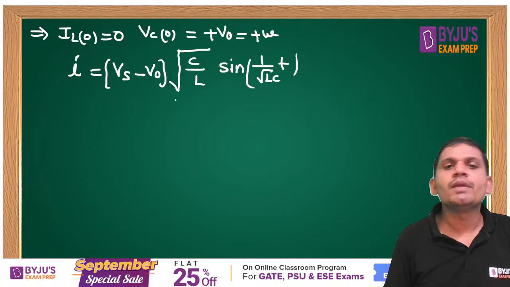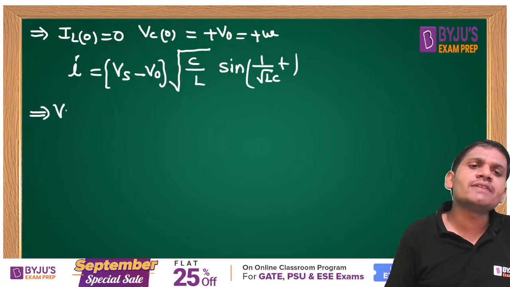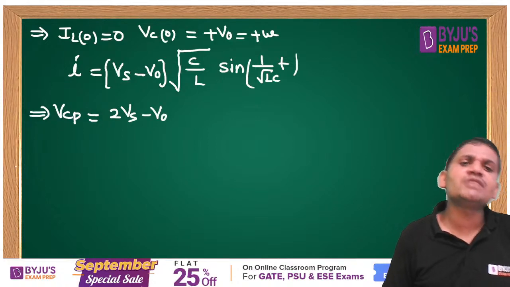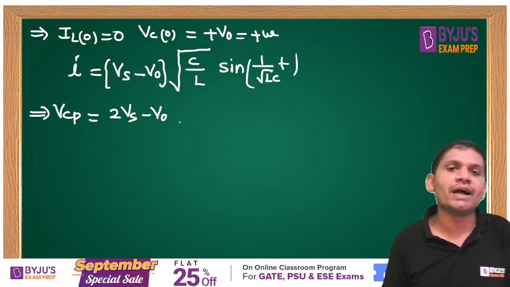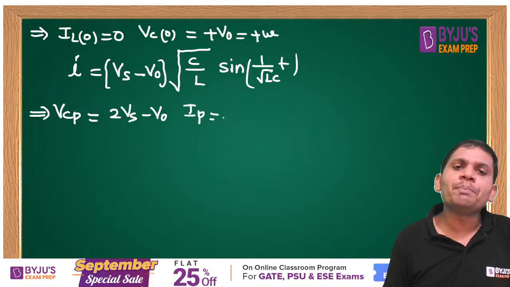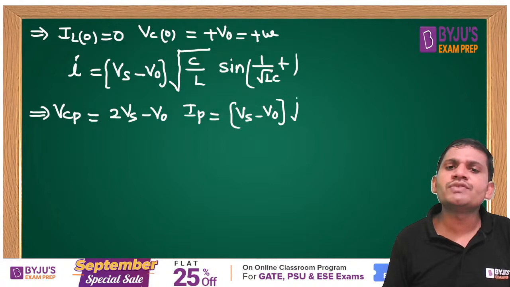Easy to remember. Then what is the peak voltage across the capacitor? The peak voltage across the capacitor is 2 Vs minus V0, you take, students. What is the peak current? The peak current is equal to Vs minus V0 into square root of C by L.